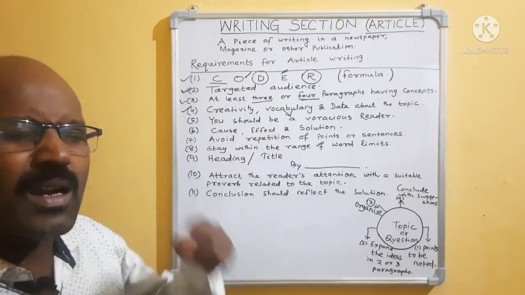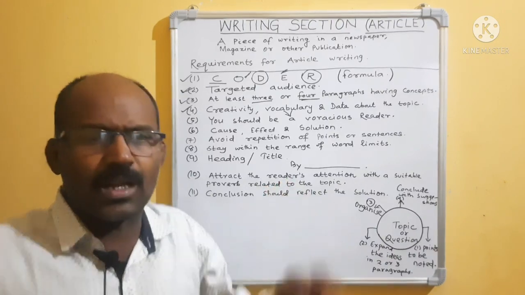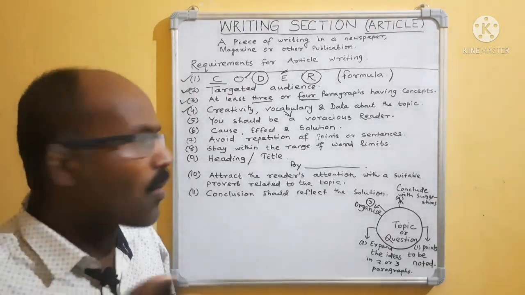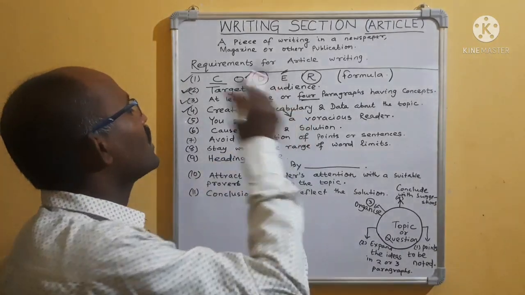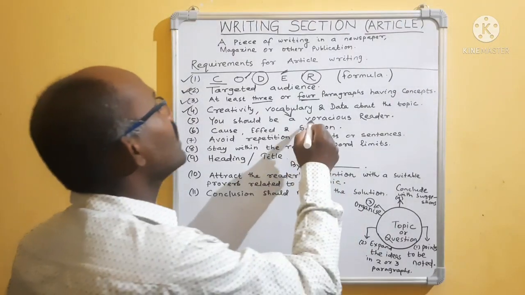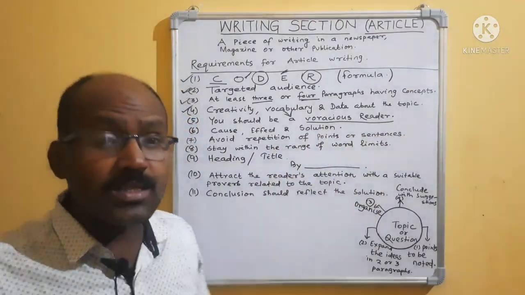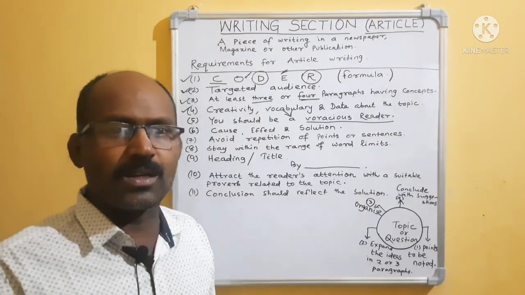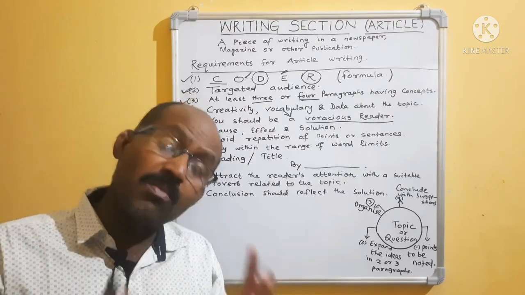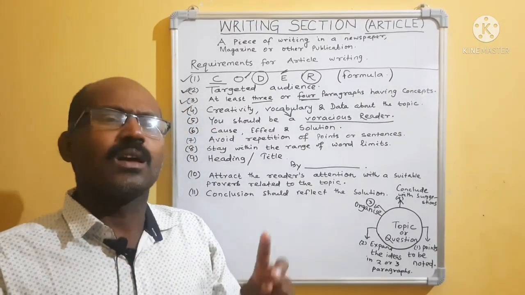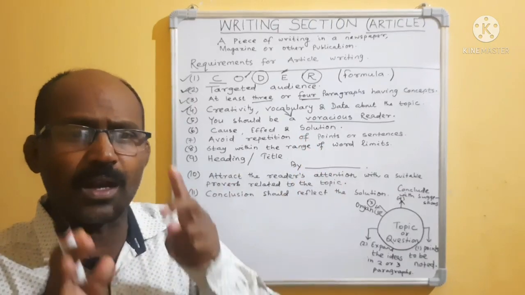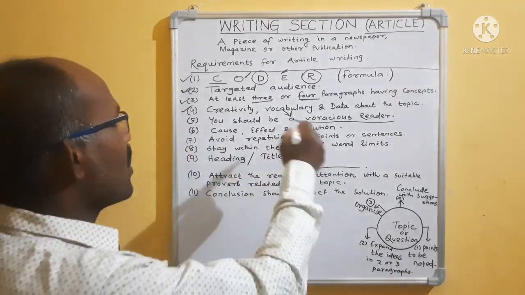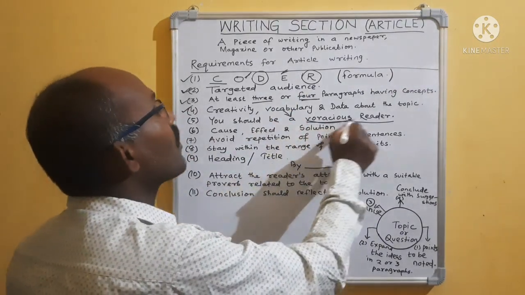If you read lots of books gradually, you will gather vocabulary in your mind. One day you cannot suddenly write a good piece of writing. So how will you gather the vocabulary? By becoming a voracious reader. Voracious reader means not reading only the textbook, but reading newspaper editorials, articles, magazines. If you read magazines and newspapers, then definitely you will get updated vocabulary. It will be stored in your mind. So to collect vocabulary, you should be a voracious reader.